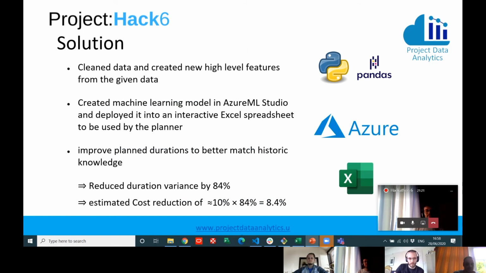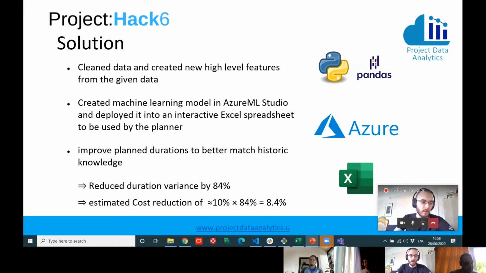Okay, I will walk you through how we tackled this and how we came up with our solution. So the first step was to simply clean the data and create some new high-level features based on the data that was given. With this data, we then created a machine learning model directly in AzureML Studio. And this is a cloud-based solution which is highly scalable. And in our case, we deployed it into an interactive Excel spreadsheet that can directly be used by the planner.